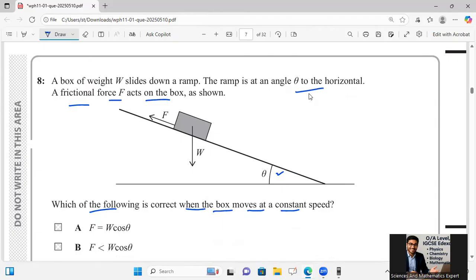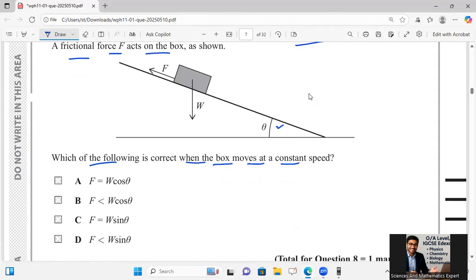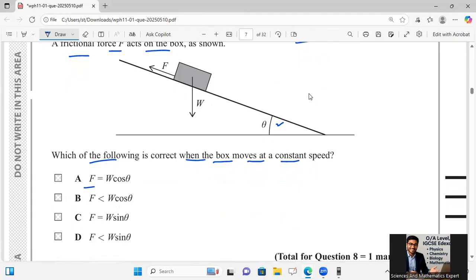So which one is correct? F is equal to W cos theta? If I want to resolve this into components, this is my W, and I take the force parallel to the surface and this force, the normal force, according to weight on this surface.